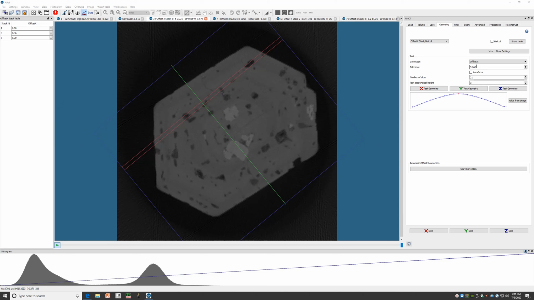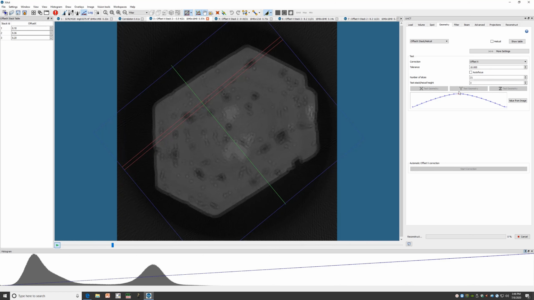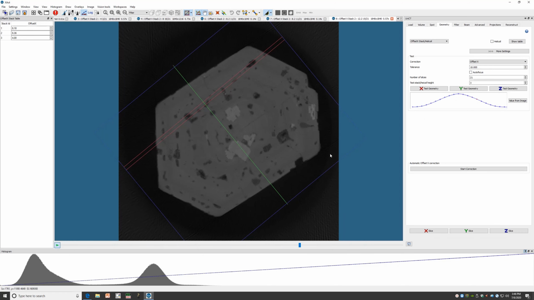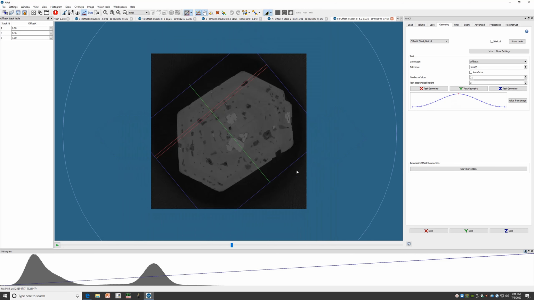So we're only looking in a range of 5 pixels to find the offset value. And it looks like we hadn't quite reached the proper offset, which we can see if we scroll through the different tests. So what we'll do now is increase this tolerance to 10, and then test the geometry again. With an offset of 10, we can see that our image is much clearer.